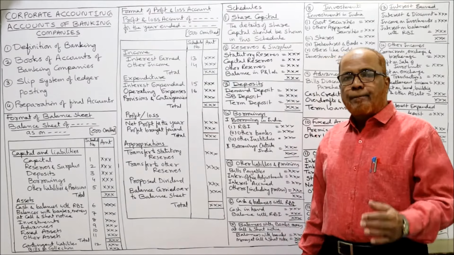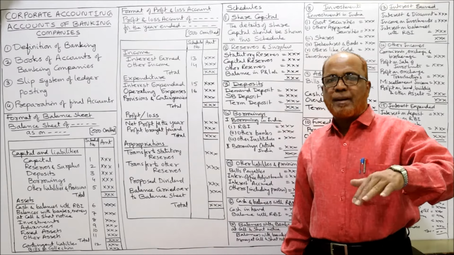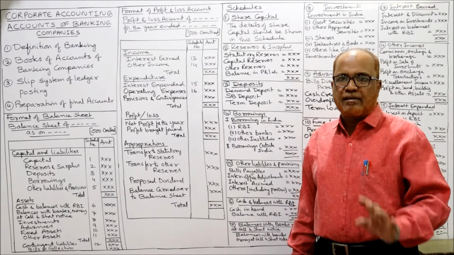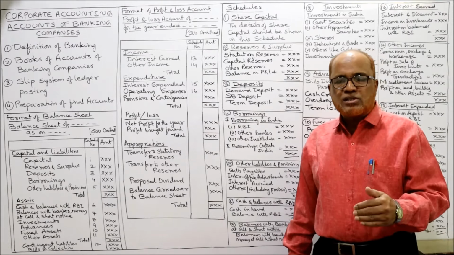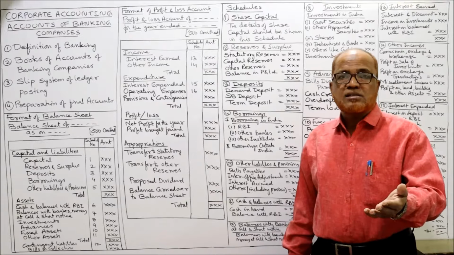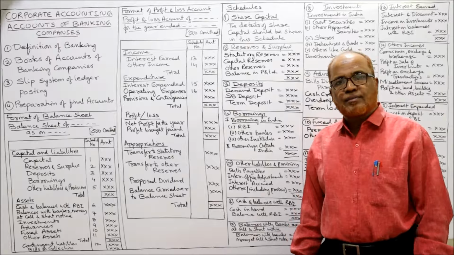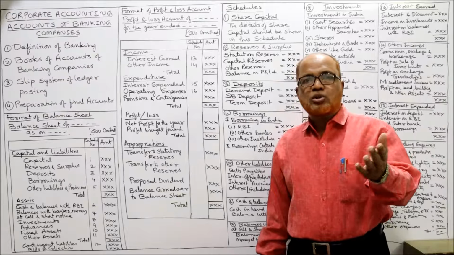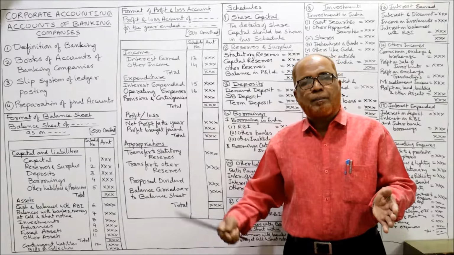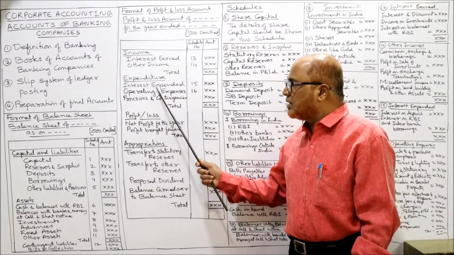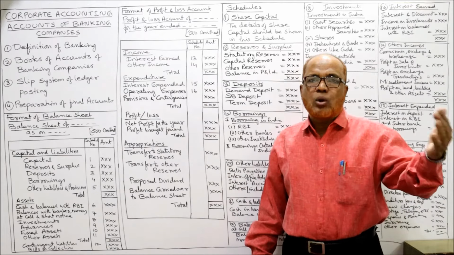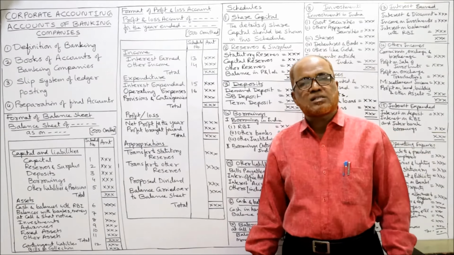Now see, the bank will receive interest and the bank will pay interest. The main income of the bank is interest. So on deposits, the banker will pay the interest. On advances, the banker will receive the interest. The public will deposit the money with the bank, and the banker will pay the interest to the depositors. That is called interest expended. That is an expenditure. Similarly, the banker has given loans and advances to the customers.